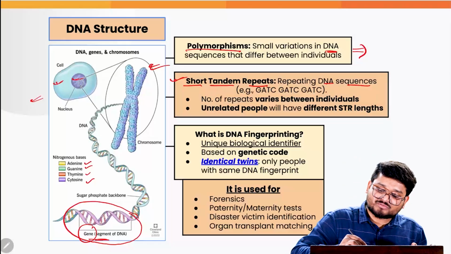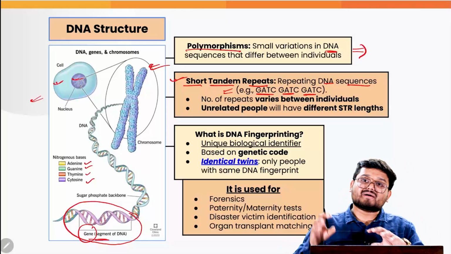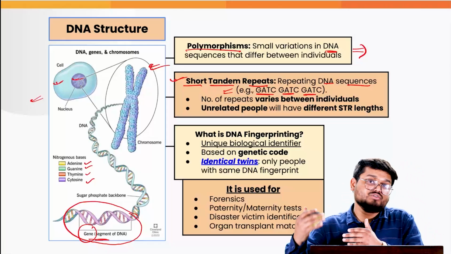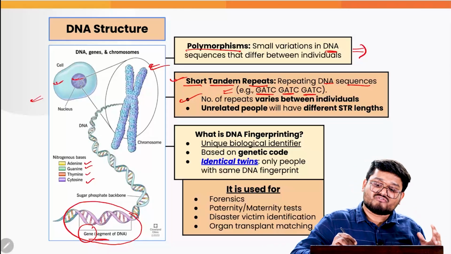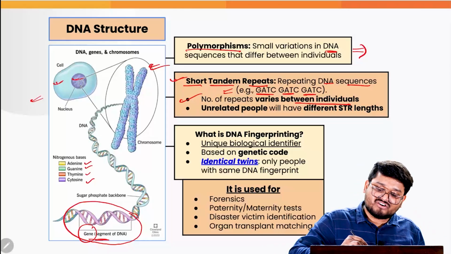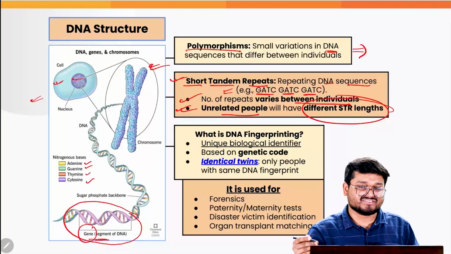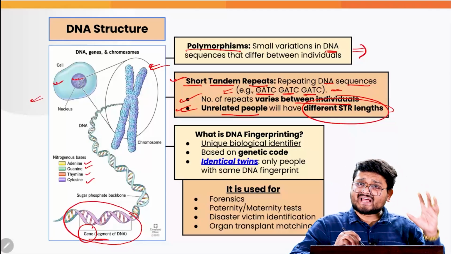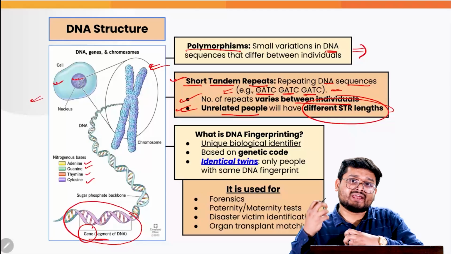For example, look at this particular sequence. Don't you see that these sequences are repeating? Now the nature of these repetitions determines how similar or how different we are from other human beings. So that is why the number of repetitions varies between individuals, and unrelated people will have different STR lengths, different STR sequences.